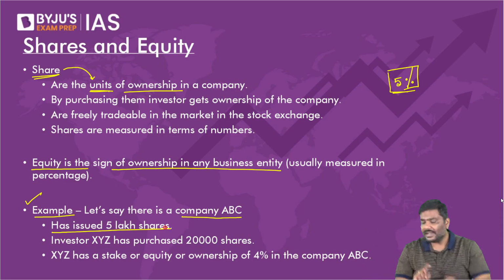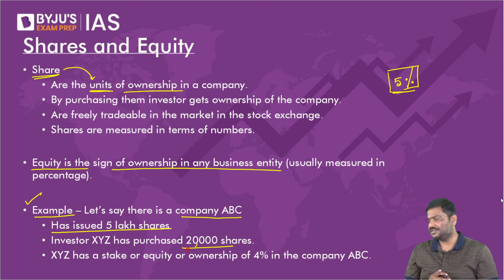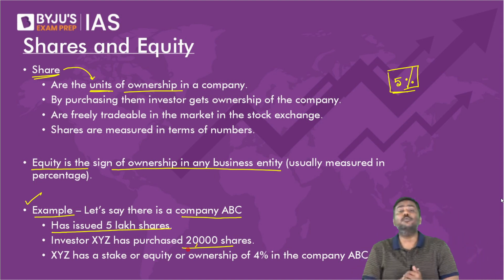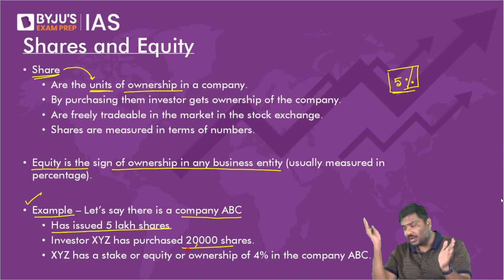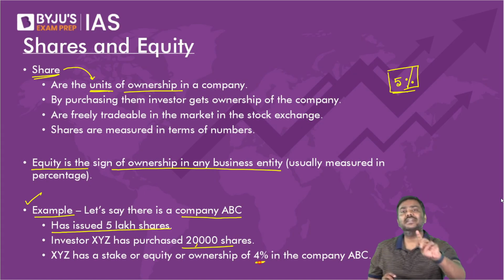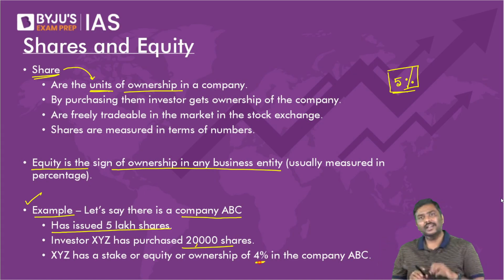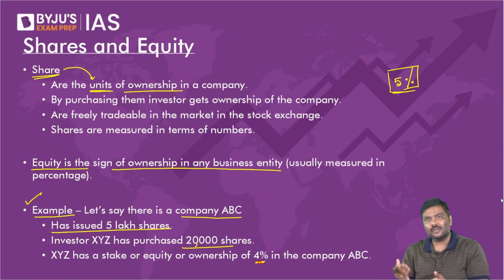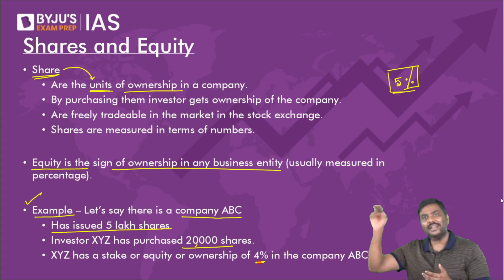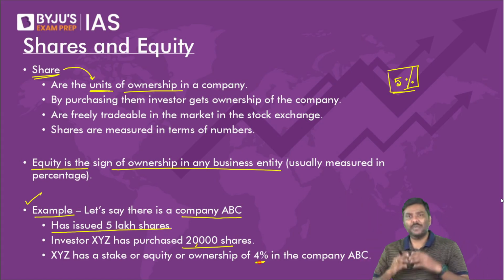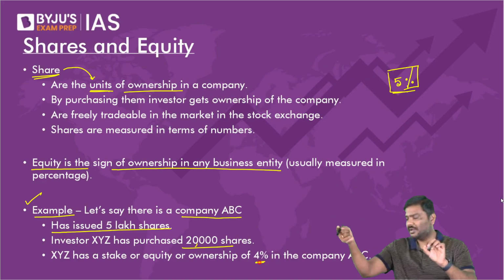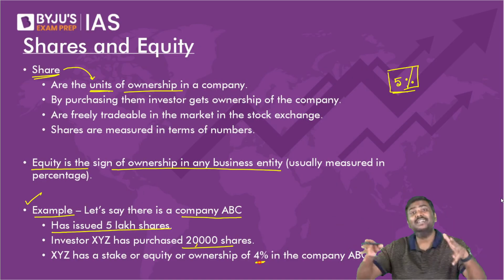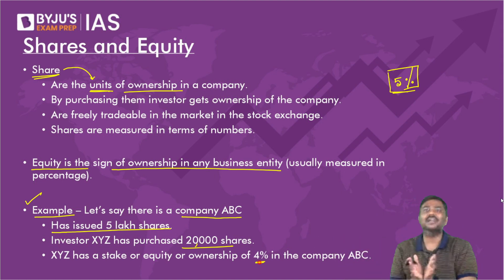But out of 5 lakh, imagine you purchased 20,000 shares. Now, can I say 20,000 out of 5 lakh represents 4% ownership in a company? Any difficulty in the calculation? If you are having a doubt, sir, how come it is 4%? Use the calculator. 20,000 divided by 5 lakh into 100%. So basically, the argument is simple here. Shares represent individual units of ownership, whereas equity represents percentage ownership. How much is the percentage ownership in a company?